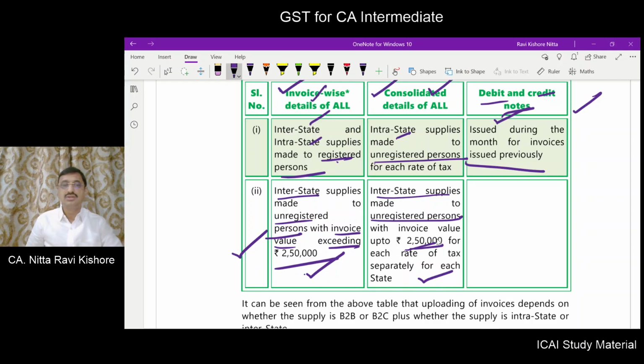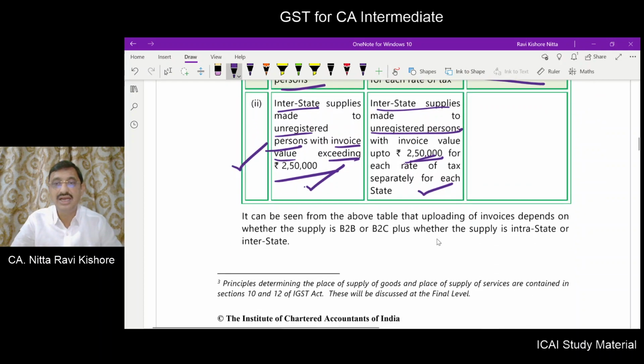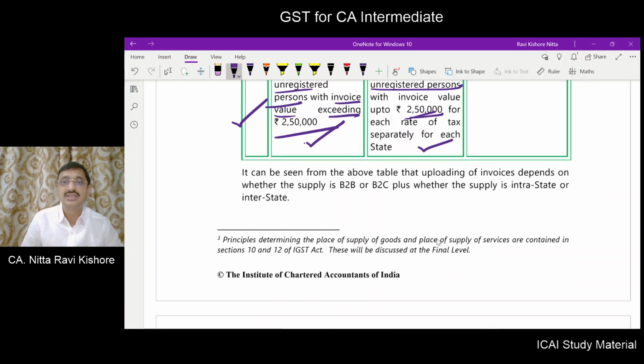Now, next, uploading of invoice depends on whether it is made to B2C or B2B. If it is B2B, invoice level details you have to give because that recipient will claim input credit. If it is B2C, then you can give a summary.